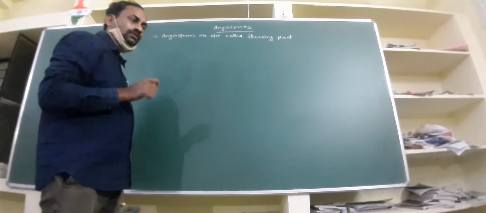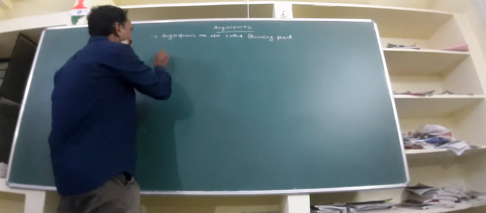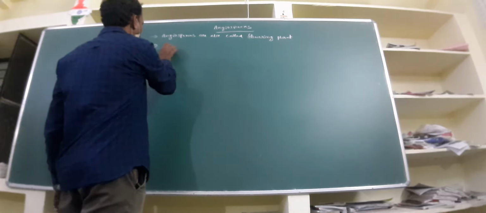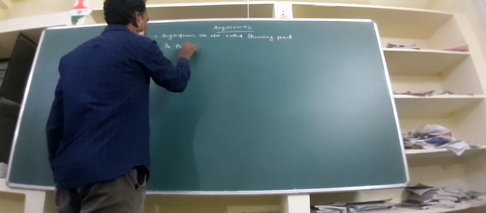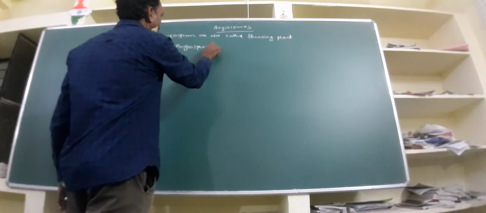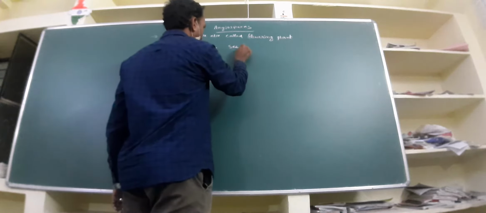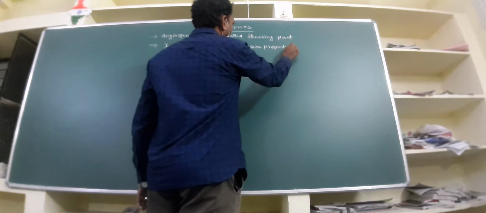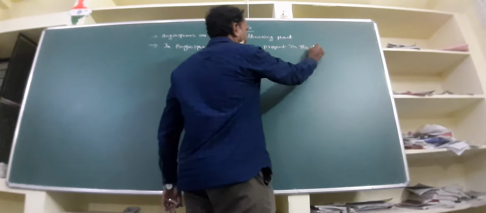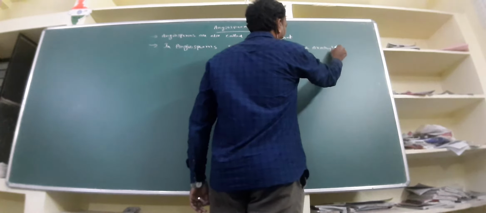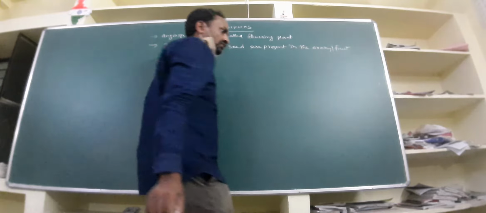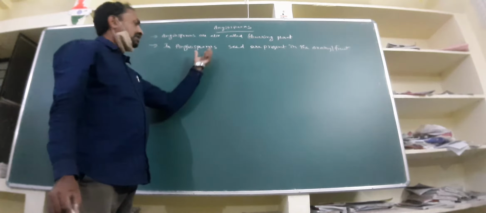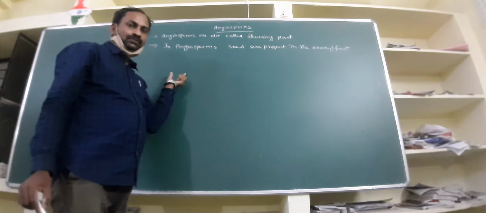Seeds are present in the ovary, that is fruit.